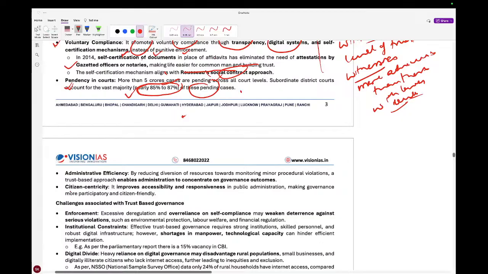Another thing, citizen centricity improves accessibility and responsiveness in public administration, making governance more participatory and citizen friendly. So basically, we are in a way ensuring that the laws are citizen centric.